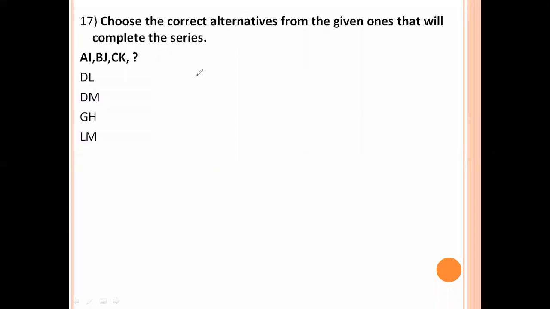Choose the correct alternative from the given ones that will complete the series. A, B, C, D, I, J, K, L, D, L. Option number A is the right answer.